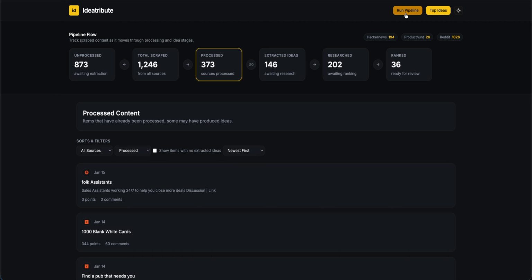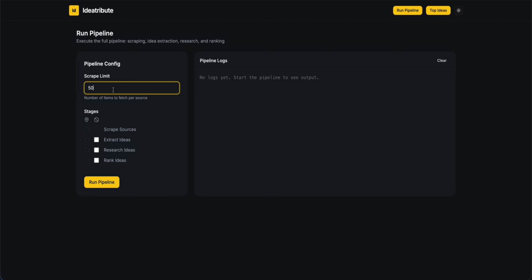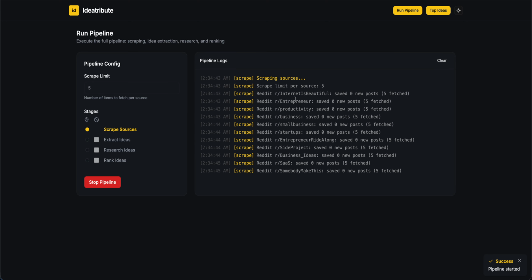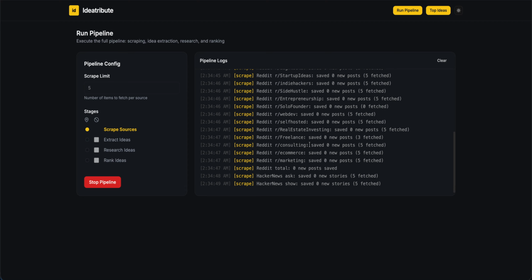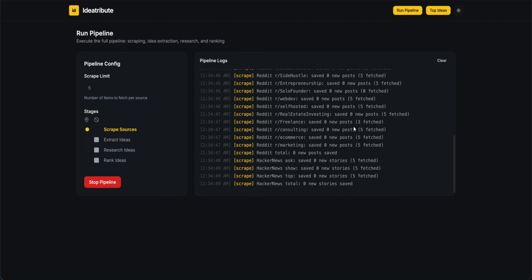So in this project, we can go to the run pipeline and we can hit the scrape limit to 5. Basically what this pipeline will do is it'll go through a bunch of subreddits, and it's not getting any new posts because I just ran this recently. But after Reddit, it'll go through hackernews and also try to find some new stories. And finally, it will also hit product hunt if it can find anything.